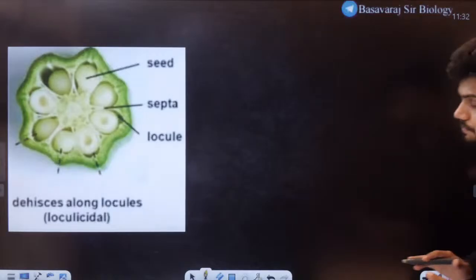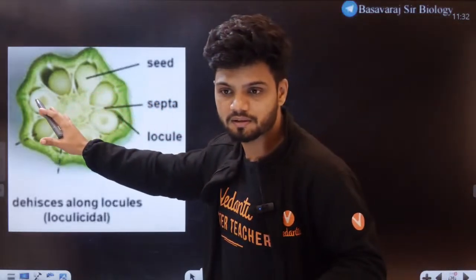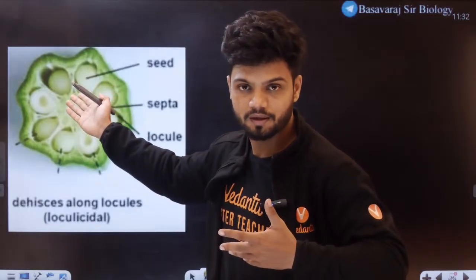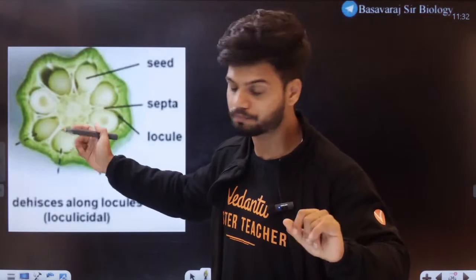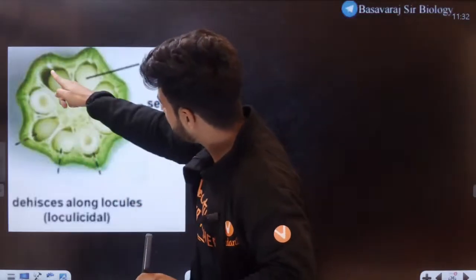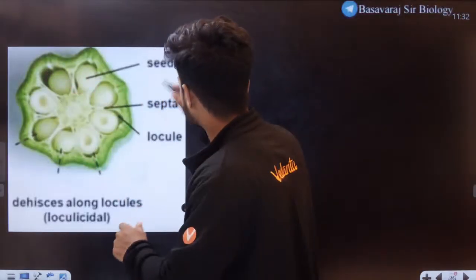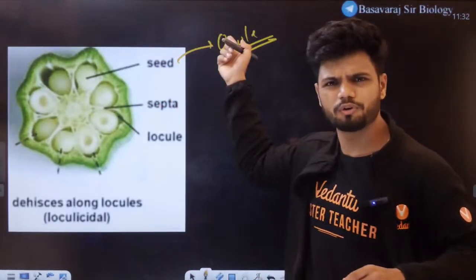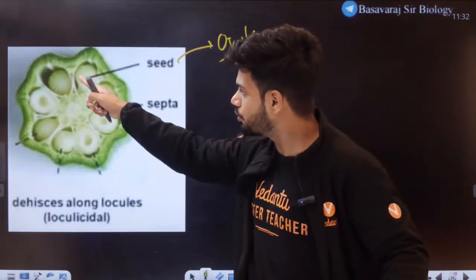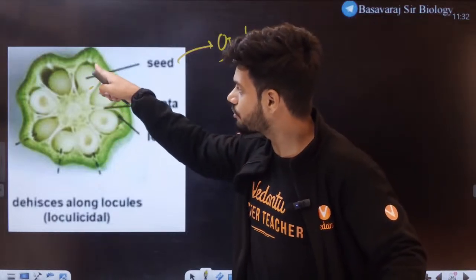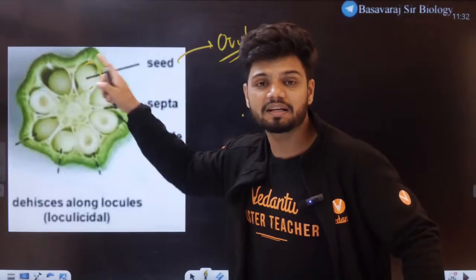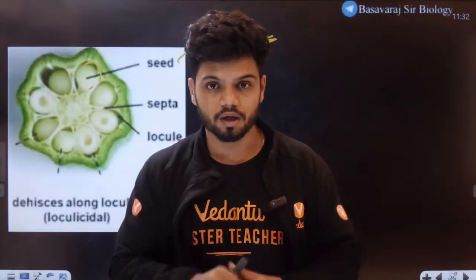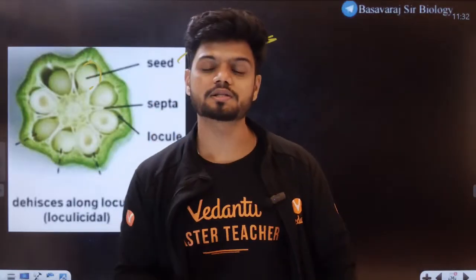Let me show you one more diagram. This is a lady's finger, where we can see axial placentation. Here is a chamber. The seed was an ovule before. Imagine there is an ovule here and there is a cavity. This entire cavity is called the locule. The hole within the ovary is called the locule.